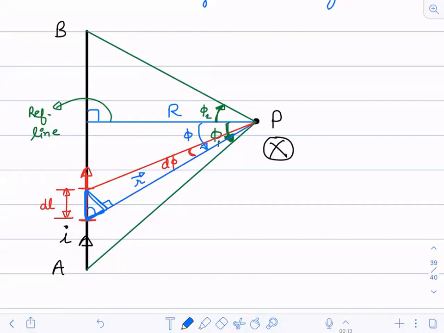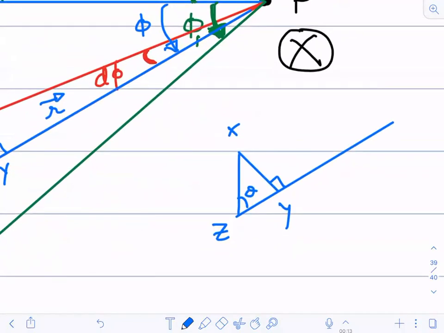This triangle is basically X, Y, and suppose this is Z. So it will look somewhat like this. This is X, this is Z, and this is Y. This is theta, and this is 90 degrees.